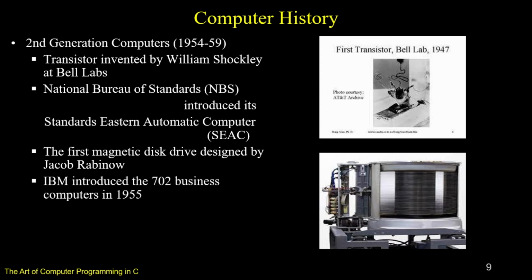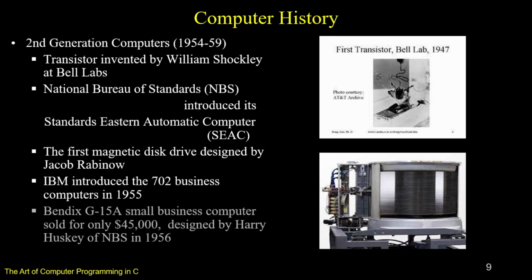IBM introduced its class of machines known as 700 business computers in 1955. That is also a mark of second generation of computer. Bendix G15A, the small business computer, was sold for $45,000, designed by Harry Huskey of NBS in 1956. It is the sequel to SEAC from NBS.